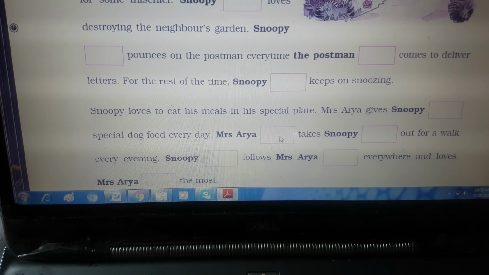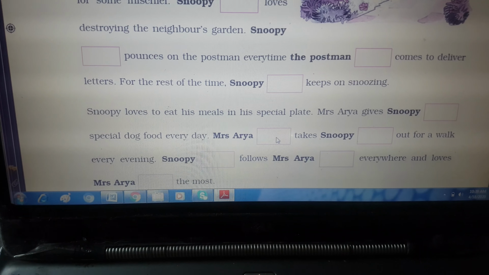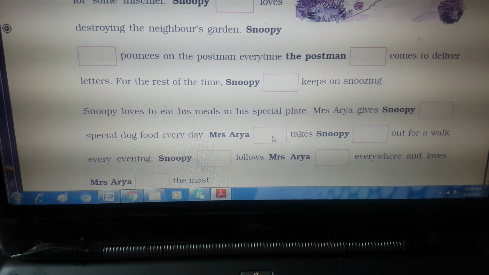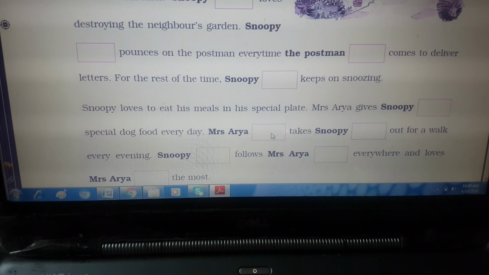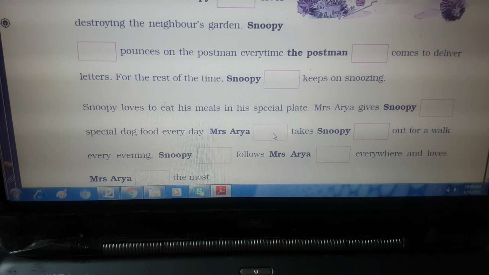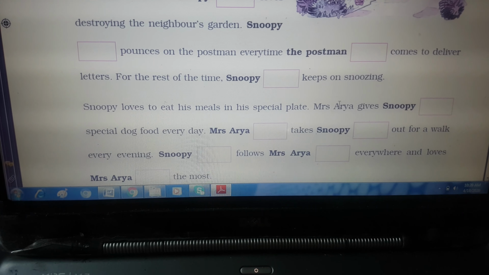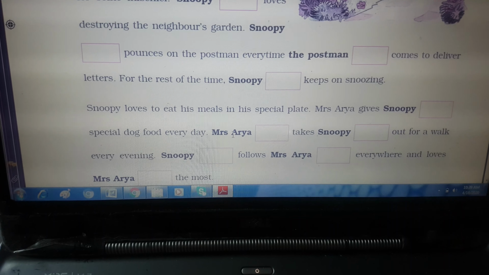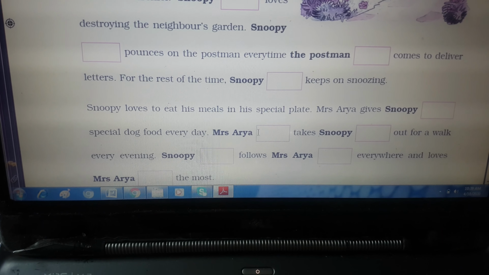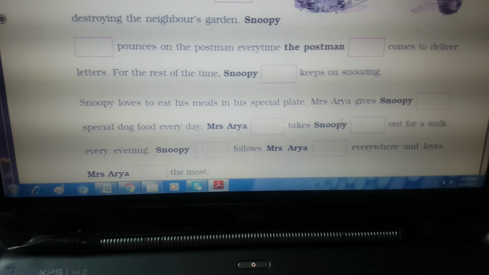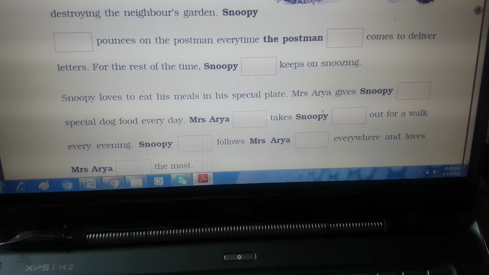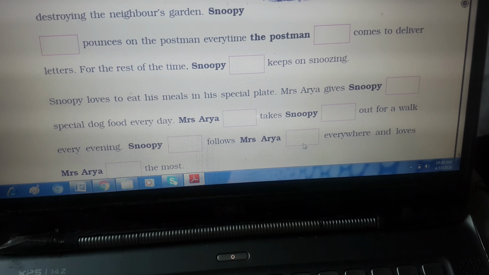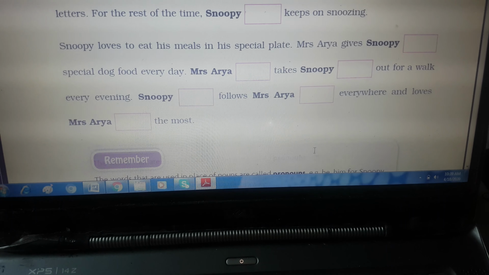Snoopy loves to eat his meals in the special plate. Mrs. Arya gives him, now here it is him, special dog food every day. Mrs. Arya, she, now here we have written Mrs. Arya only. We have to change when the word is getting repeated again. Okay, so Mrs. Arya, here it will be she takes him out for a walk every evening. He follows her everywhere and loves her the most.